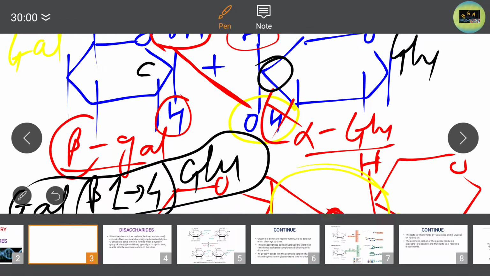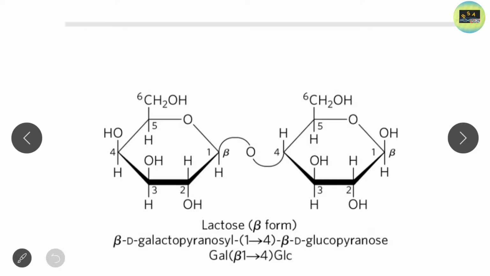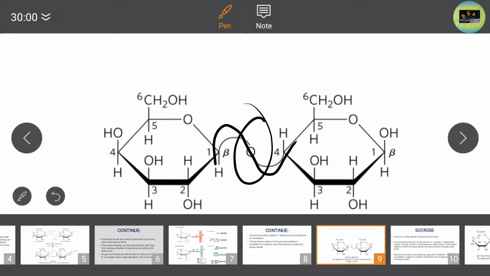Okay, now just look at the structure of lactose. So this will be the structure of lactose. See, zigzag pattern, just zigzag pattern. Okay, so this is the structure of lactose. Clear? Now next, the last one, that is sucrose.